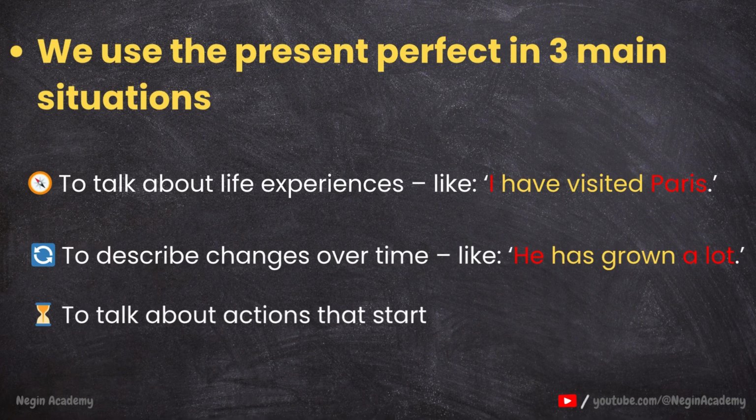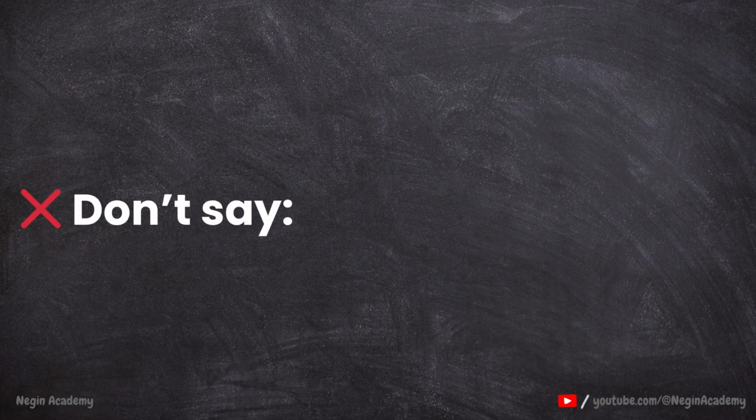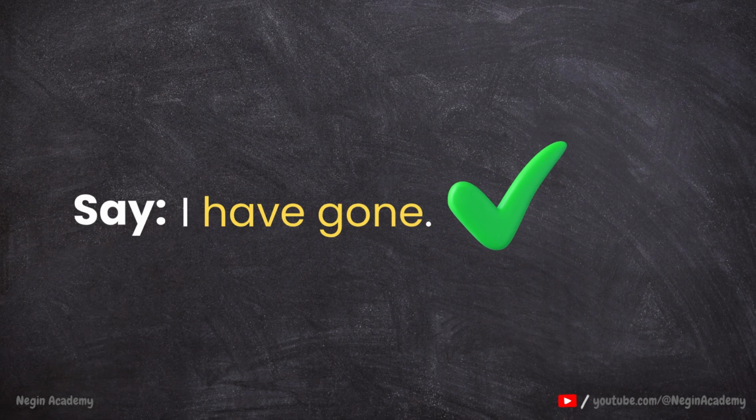Or to talk about actions that started in the past and still continue. So please remember, do not say, I have went. Because went is verb 2 and we need the verb 3, the third form of the verb. We have to say, I have gone.